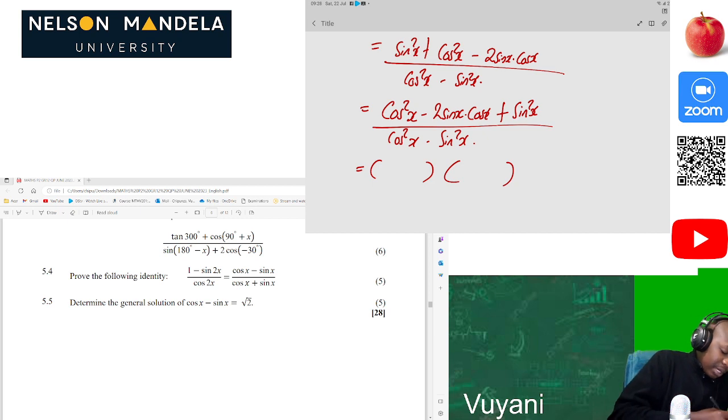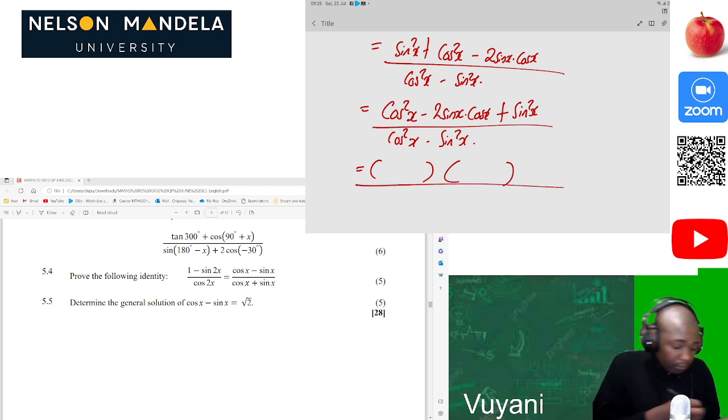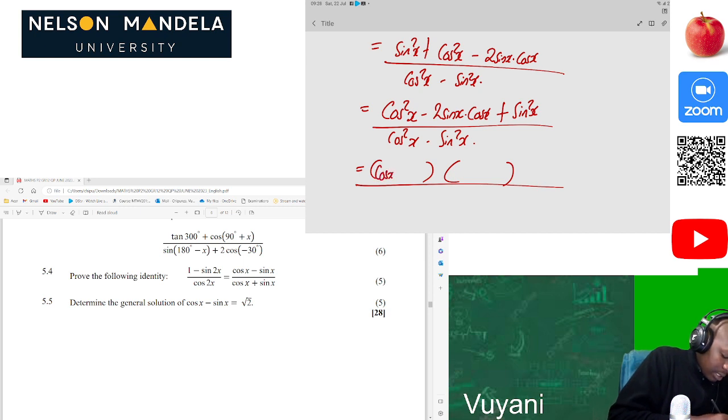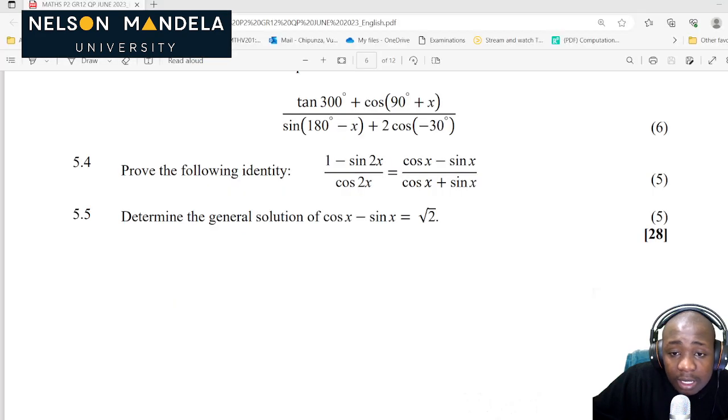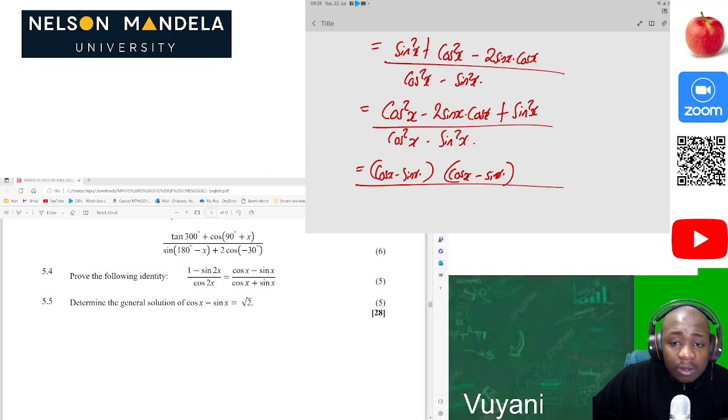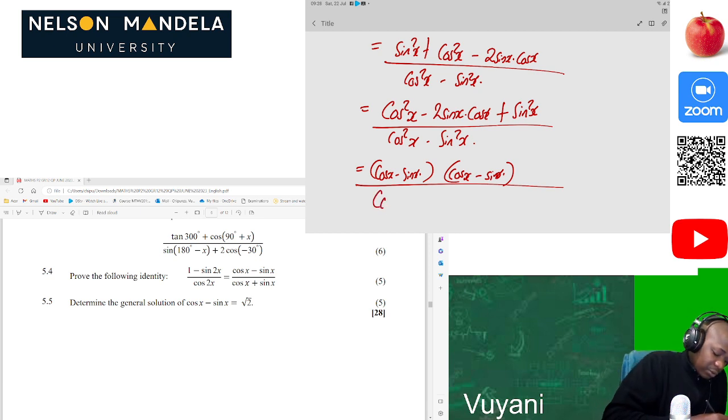So that will be cos x minus sine x. Then the other one will be cos of x minus sine x. Okay, let's see if it's corresponding to the other side. Yeah, that will be that there. Then on the bottom, of course, that's the difference of two squares, so that will be cos of x minus sine x, and also cos of x plus sine x.